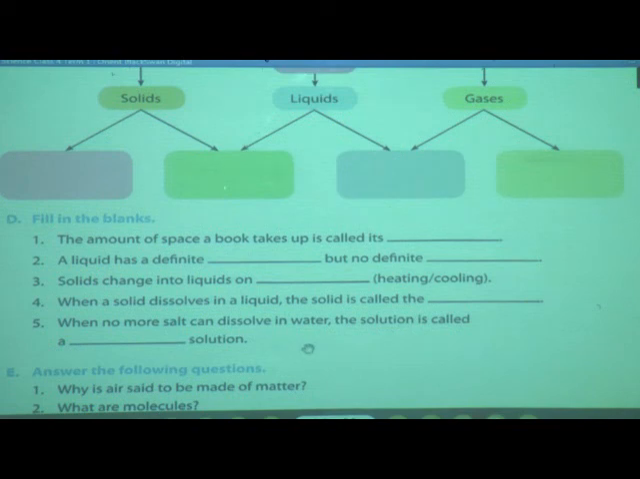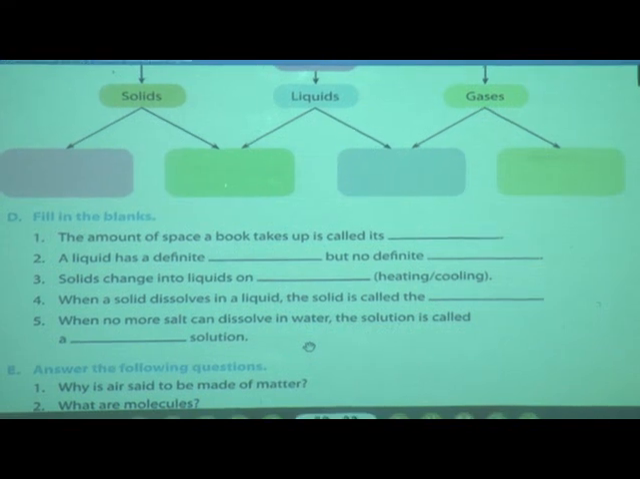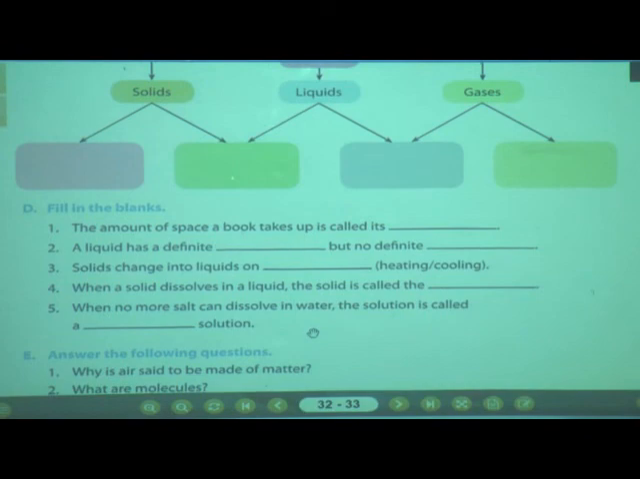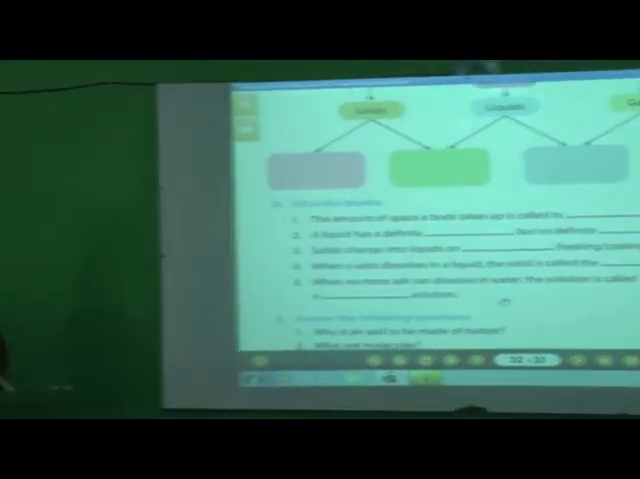Dear students, I hope everybody understood this and solved this, and I am going to send you the answer key again with the homework. You have to check whether you have written everything correctly or not. So read the lesson carefully again and learn all the objectives given in lesson number 4, Matter.